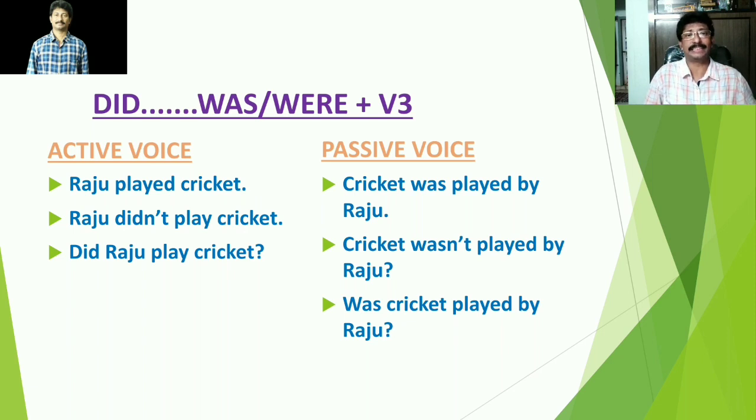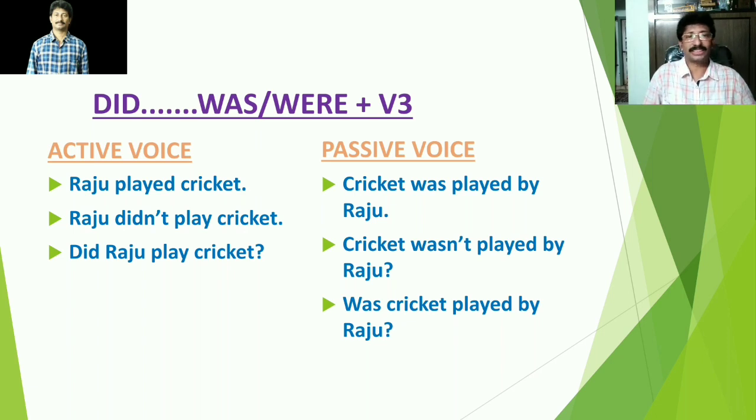Raju didn't play cricket. It's a negative sentence. Why is it a negative sentence? Because of the presence of not. Then how will this sentence get changed into its passive form? Obviously, Raju will become the object, whereas cricket will become the subject. See here, cricket wasn't played by Raju. See, the subject cricket is here. Was has been chosen here because cricket is a singular subject or noun, and not has been adopted as it is, and it is followed by the third form of the verb, played, which further is followed by the preposition by.